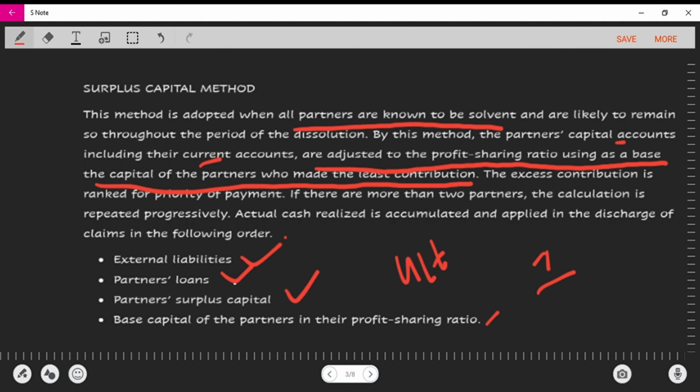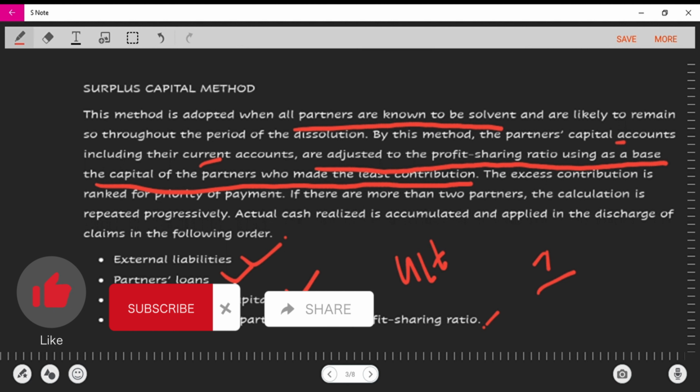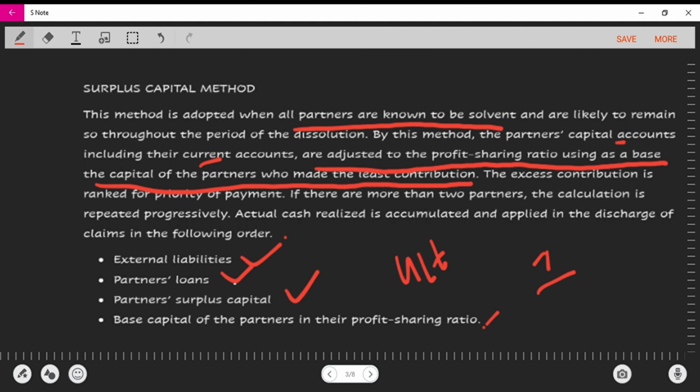Does that make sense? So you have to pay up your liabilities, your loans, and then you pay the person with the surplus capital before you begin to pay the partners based on their profit sharing ratio. So that makes sense. So we're moving into a calculation question, and then we're just going to get it from there. Does that make sense? So we're going on.